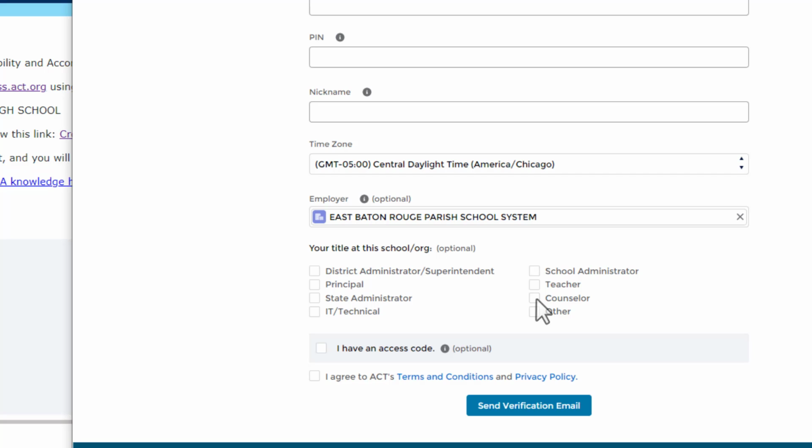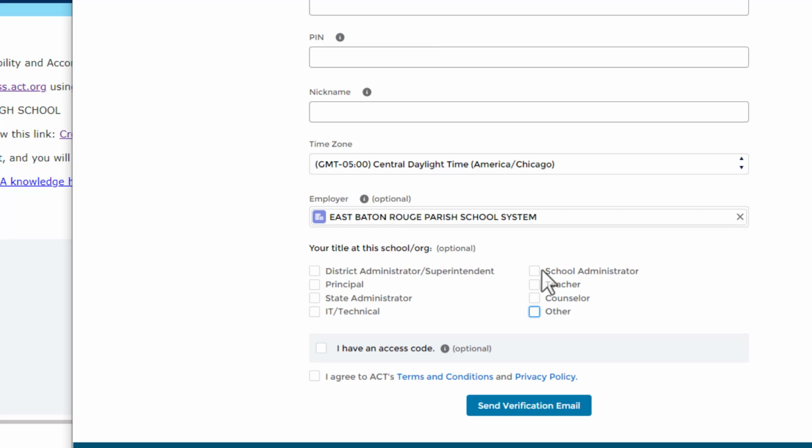If you're a counselor, put counselor. If you're an AP, put school administrator. I think Saguna put school administrator, and it really doesn't matter. I guess if you put other, but there's no place here for you to indicate what other is for you. So if you want to go ahead and put school administrator, put school administrator.